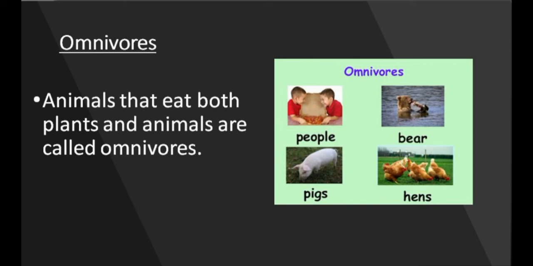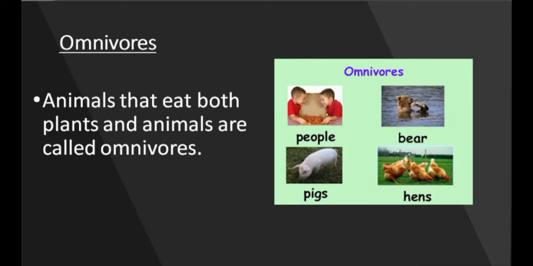Next category is omnivores. Animals that eat both plants and animals are called omnivores. Bears, crows, and cockroaches are some of the omnivores. And humans also belong to this category, as we can feed on both plants and other animals.